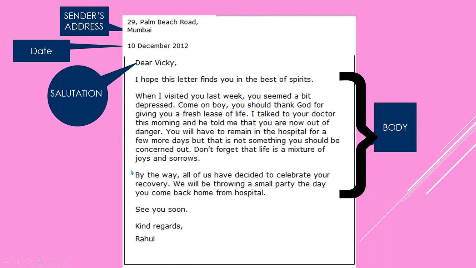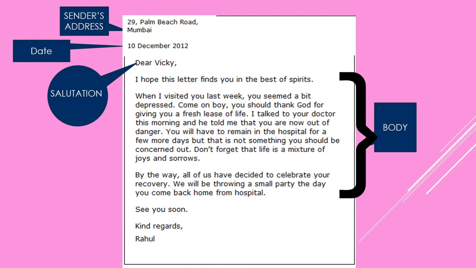And then in the third, closing, conclusion paragraph, he gives a very good news by saying that, by the way, all of us have decided to celebrate your recovery. That means when he is discharged and recovered, we will celebrate it. We will be throwing a small party the day you come back from the hospital. So this is on a happy note. He ends the body this way, and this leaves a very good impression on the reader. When we end with a happy note, they also remain psychologically in a happy mood.